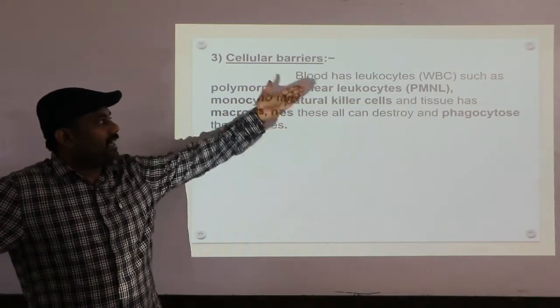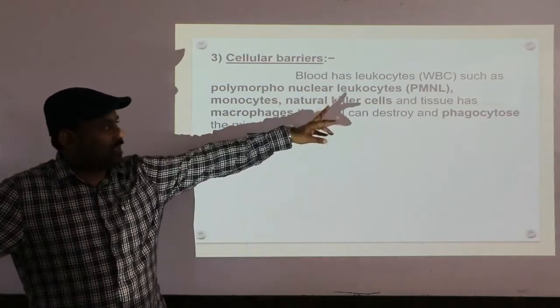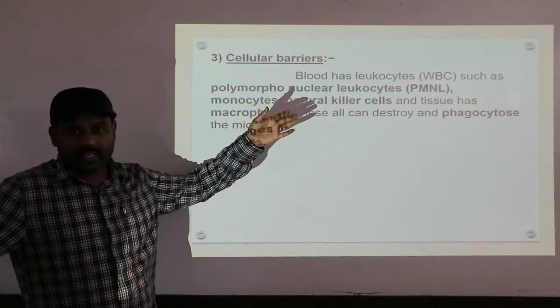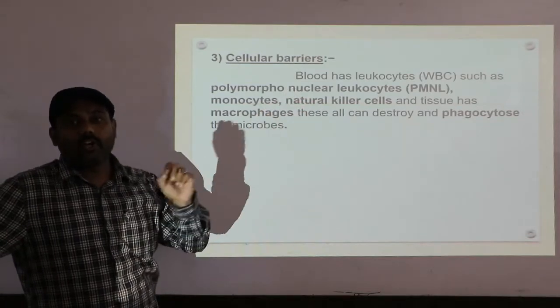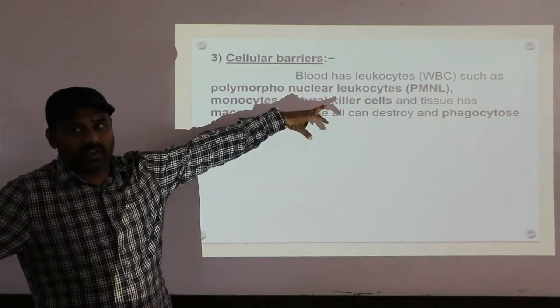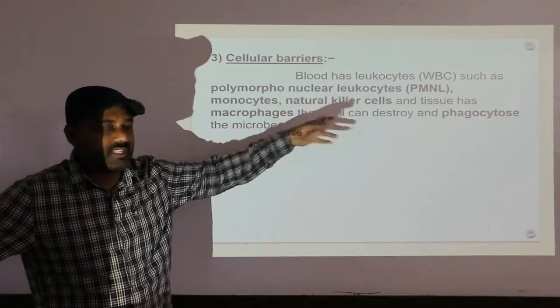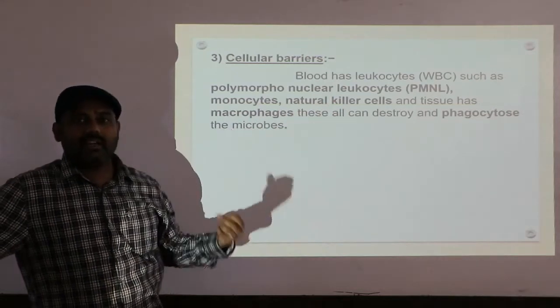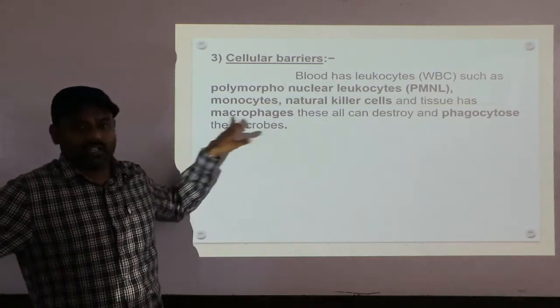Blood has leukocytes, simply called WBCs, such as polymorphonuclear leukocytes, also called neutrophils. Note it, polymorphonuclear leukocytes, also called neutrophils, monocytes, natural killer cells, and tissues contain macrophages, the largest cell in the